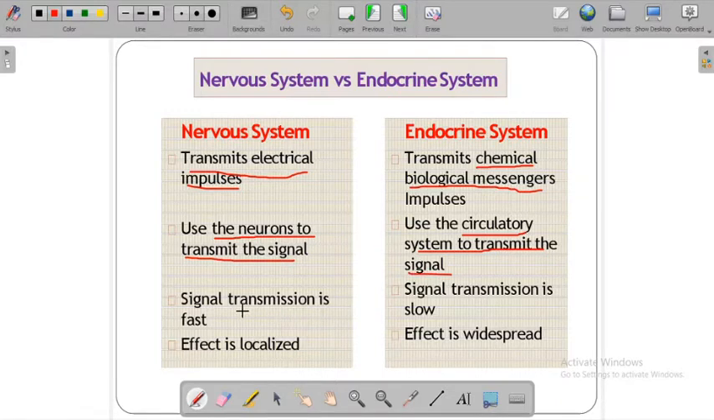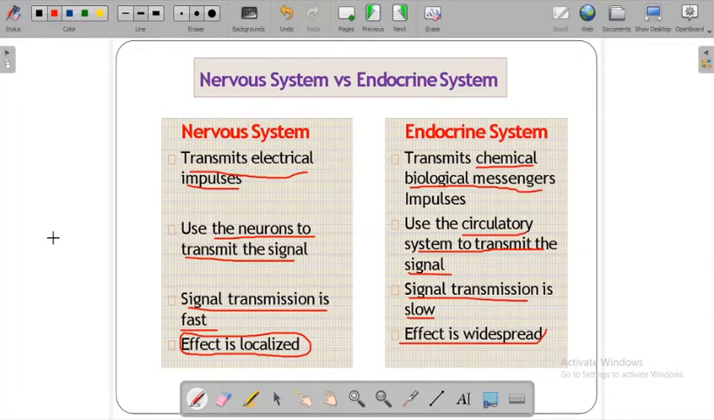In the nervous system, signal transmission is very fast in comparison with the endocrine system. And in the endocrine system, signal transmission is very slow, again in comparison with the nervous system. In the nervous system, the effect is a localized effect, and here the effect is widespread. So what is meant by localized effect?